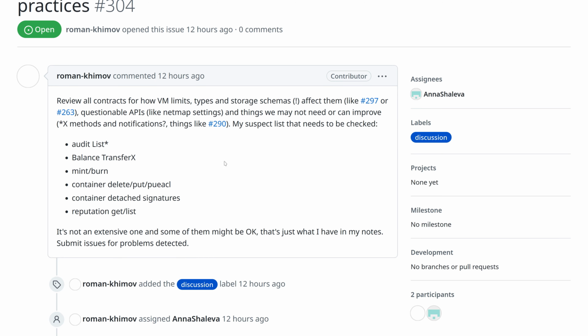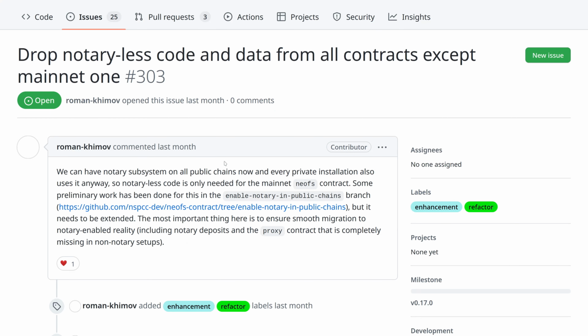We also want to drop some old code, starting with the so-called notary-less mode support that we no longer need. This will affect contracts, of course, and the node itself, and we expect to remove some substantial amount of code there.